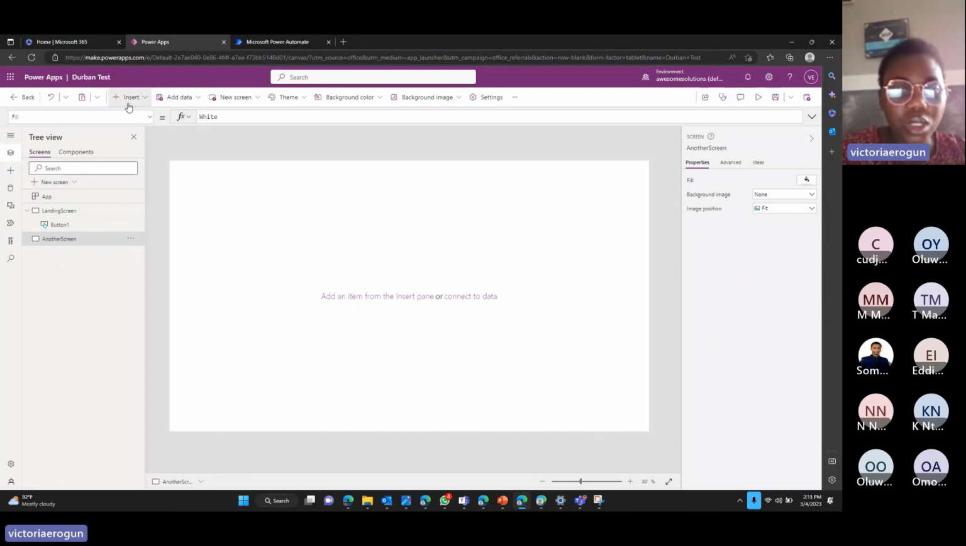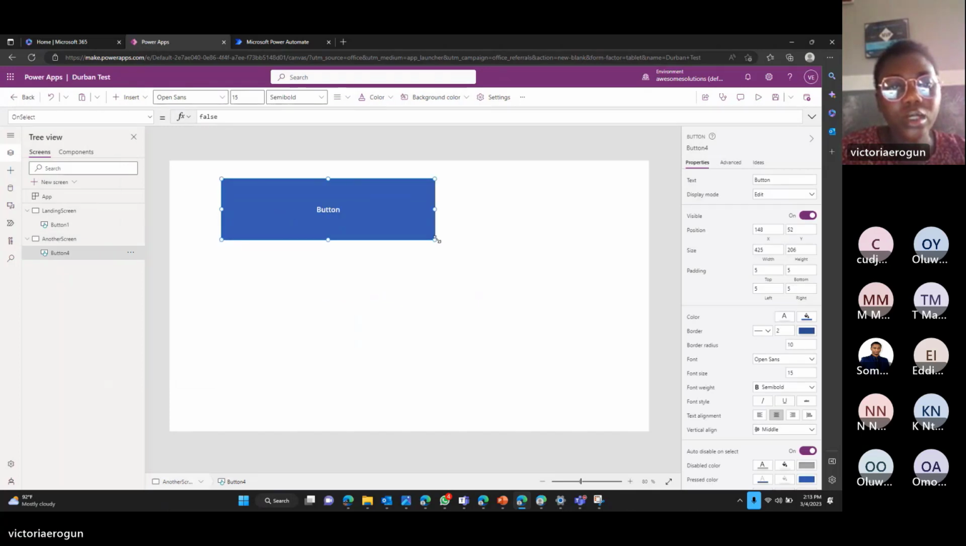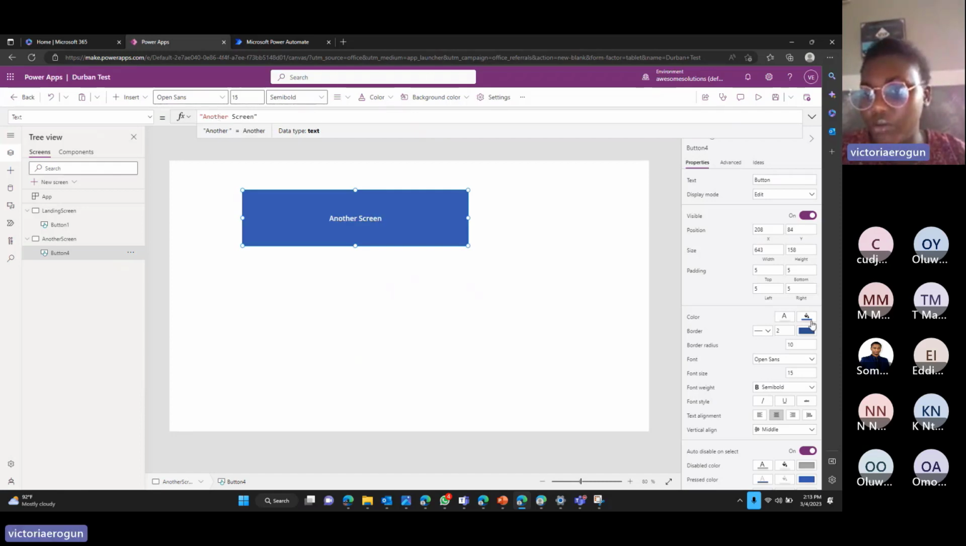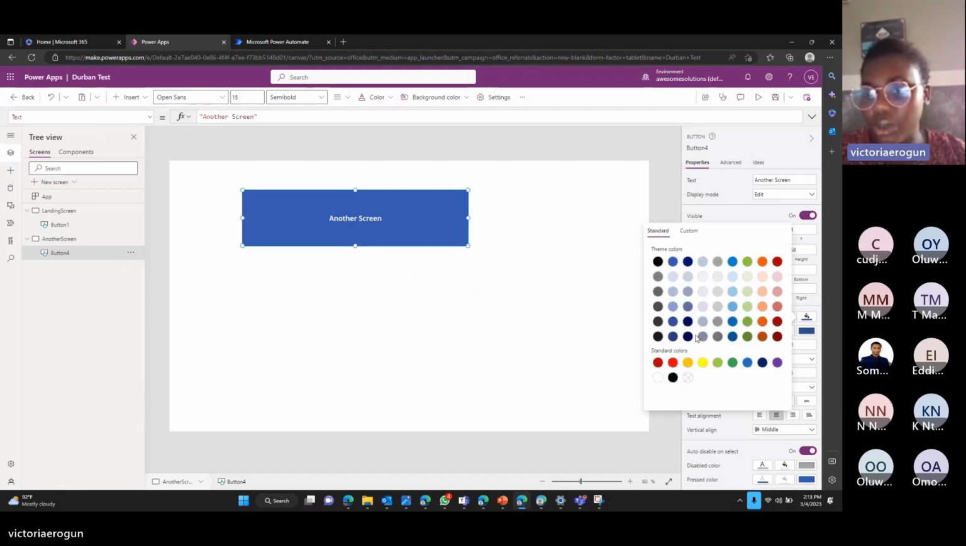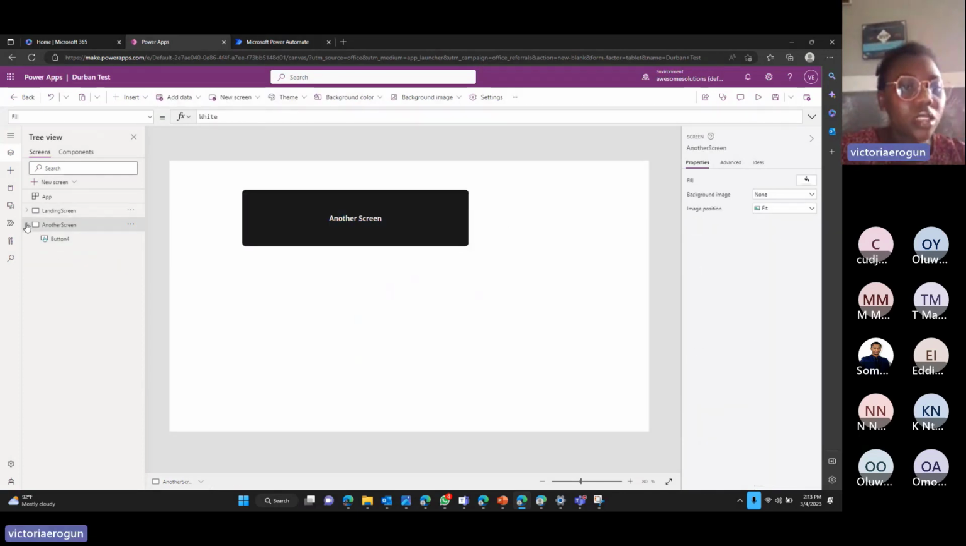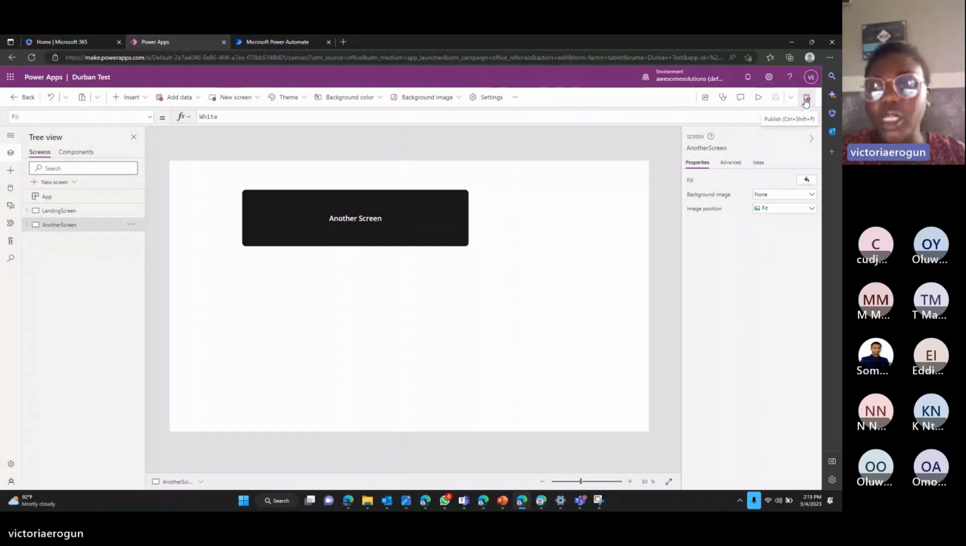I'm going to add another button to this screen. I'll call this one so that we will be able to identify it. This is another screen. I'll change the color of the button, that's the fill, to this, so that would identify the screen when we use Power Automate to send links. So I'm going to save, publish this application, and show us how to do the deep linking.